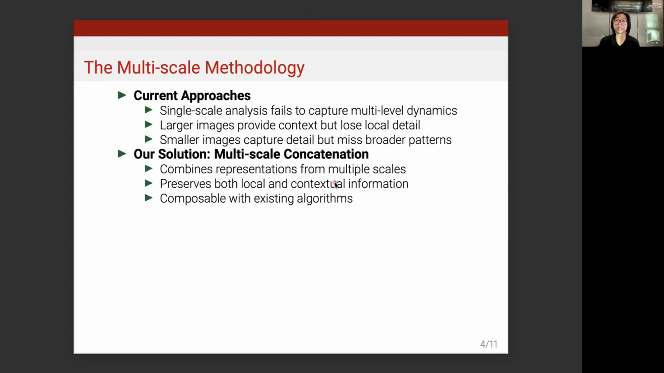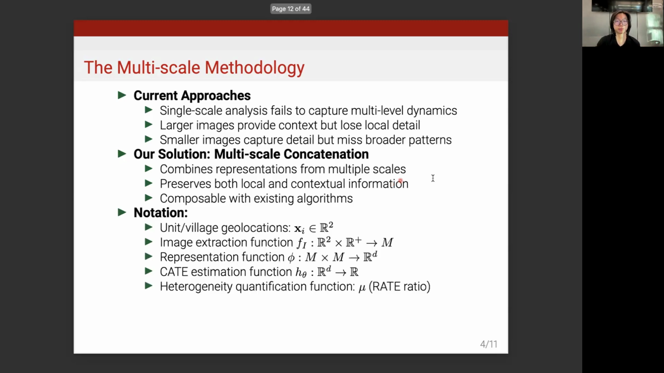The solution that we propose is multi-scale concatenation. We combine representations from images of multiple scales in order to preserve both local and contextual information. The multi-scale concatenation procedure that we propose is composable with existing algorithms, so no deep architectural changes need to be made in order to incorporate multi-scale information, making it easy to use in practice.